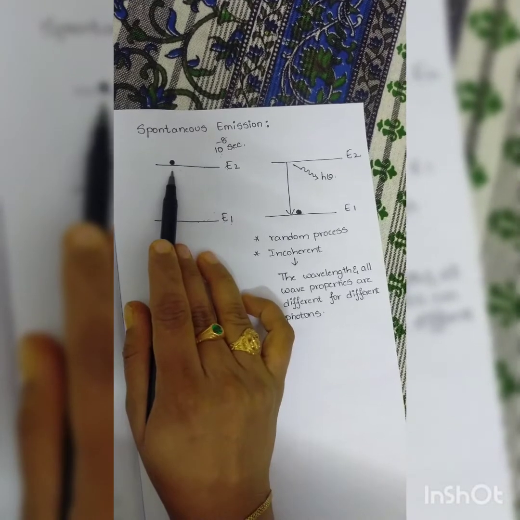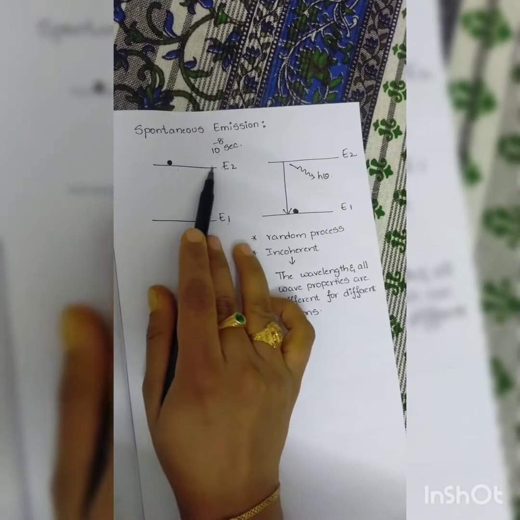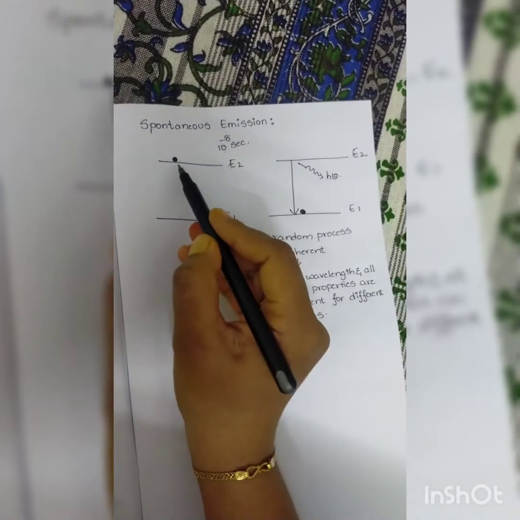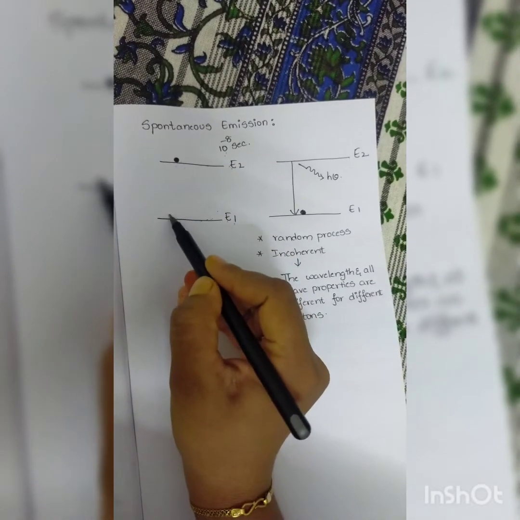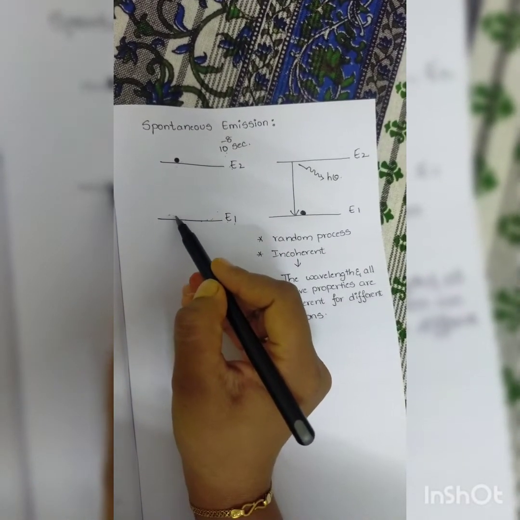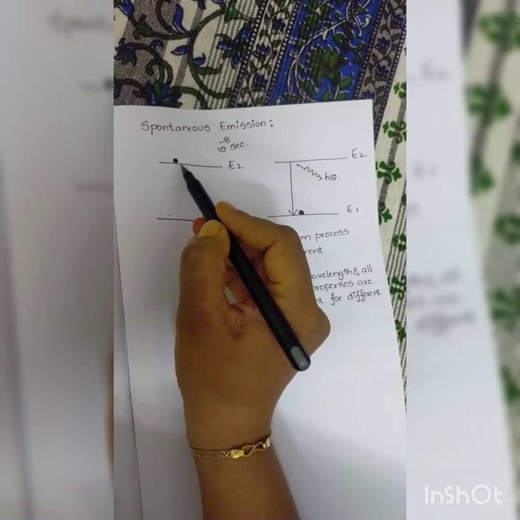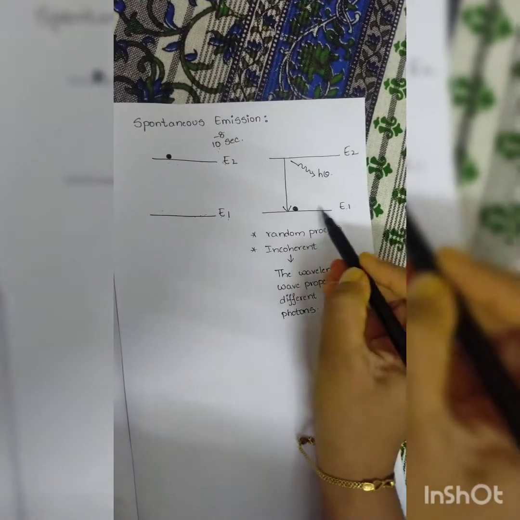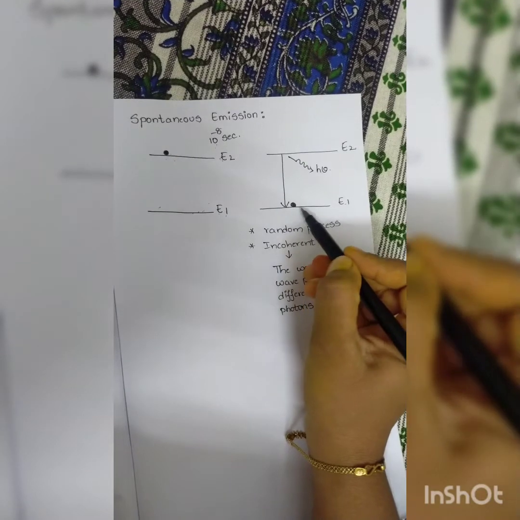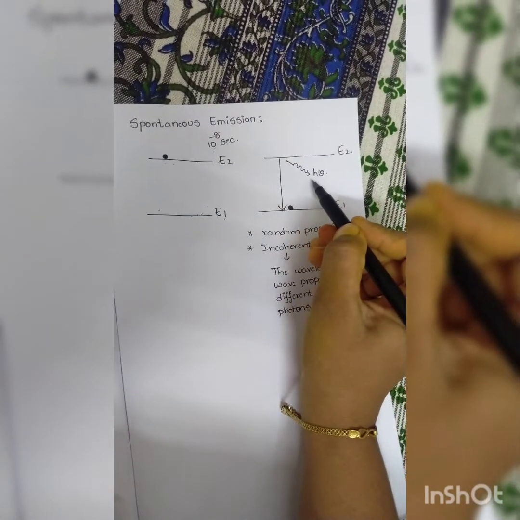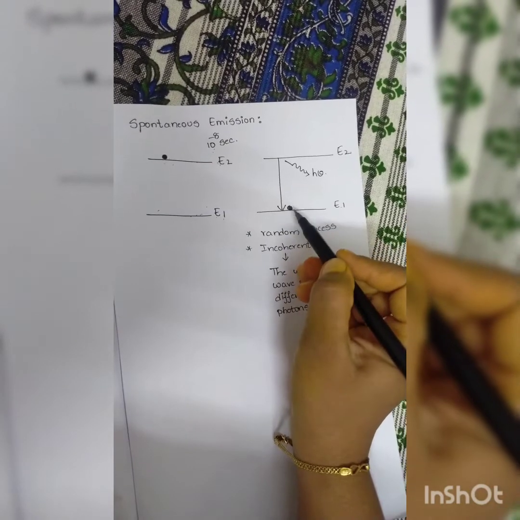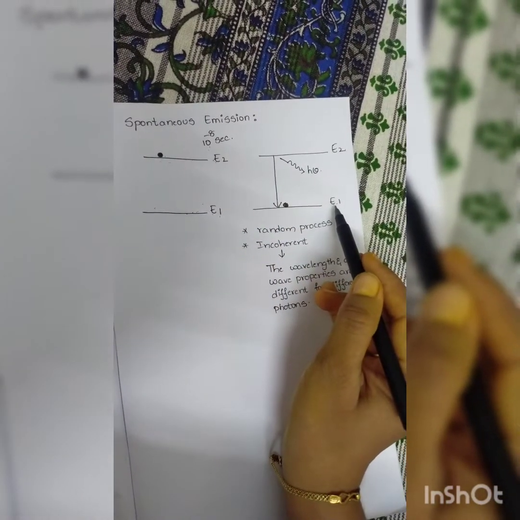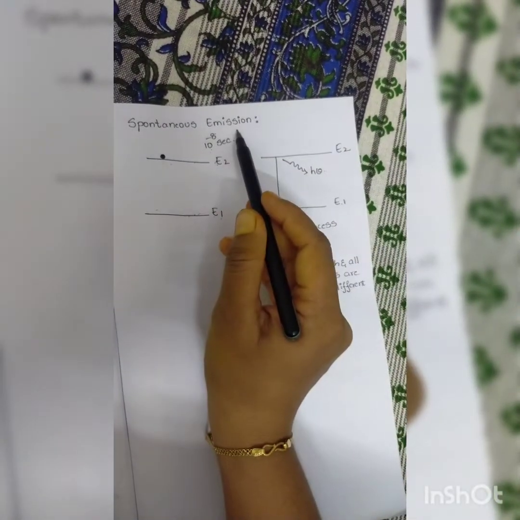When it moves from E2 to E1, the photon energy which the atom has taken will be released. That is spontaneous emission.